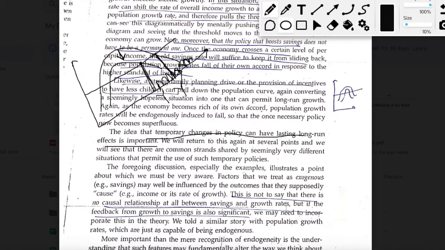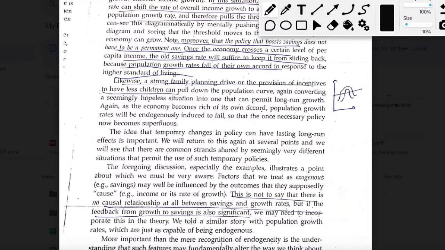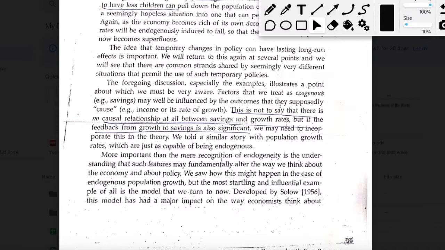And as we saw, the population growth rate is in a way dependent on the level of income or the growth rate of income. So it's important to incorporate these effects back into the model to be able to have a clearer view of the impacts on the growth rate of an economy.